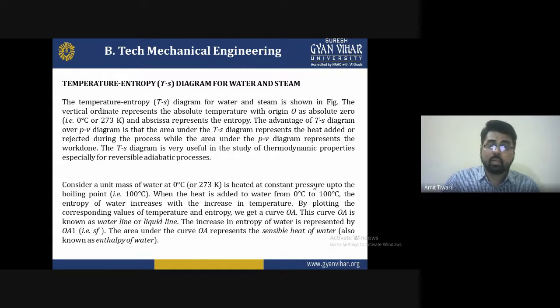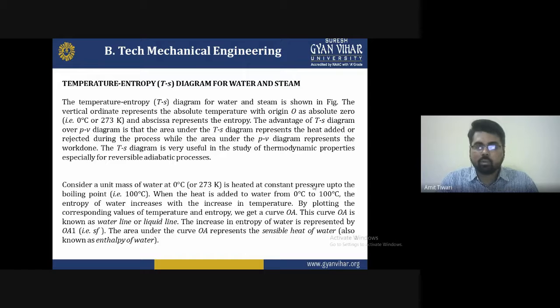The abscissa represents the entropy, that means the degree of randomness, we can say. When the heat is increasing, the temperature increases, and as the temperature increases, the entropy will increase. Likewise, when the heat is decreased, the temperature is decreasing, then the entropy is decreasing respectively. The entropy is basically increasing or decreasing totally depending upon the heat supply. So when you add more heat supply, the temperature increases and the entropy will increase. If the temperature goes down, the heat goes down, and the entropy also decreases.